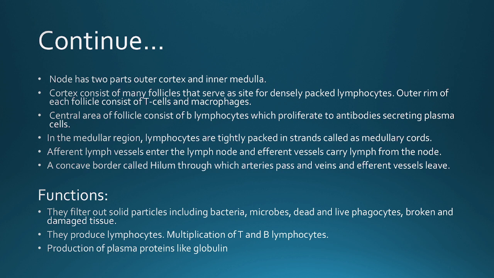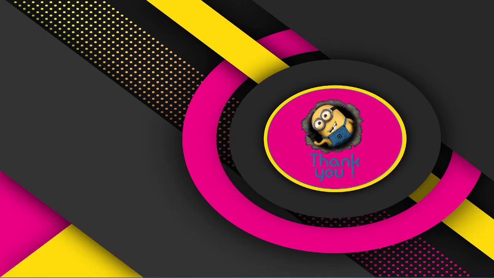The lymph nodes also produce plasma proteins like globulin. Globulin is mostly involved in the defense mechanism. So the production of this globulin is done by the lymph nodes. So this is up to it.